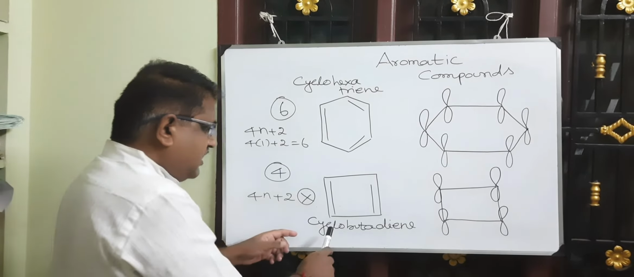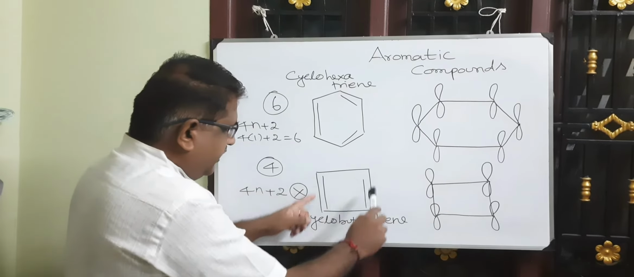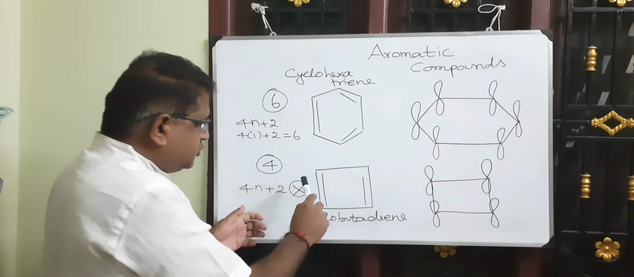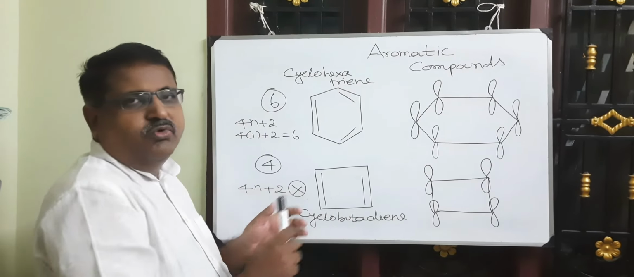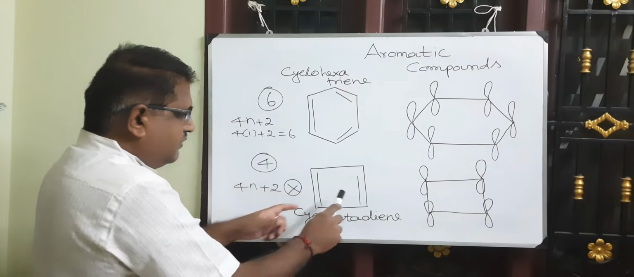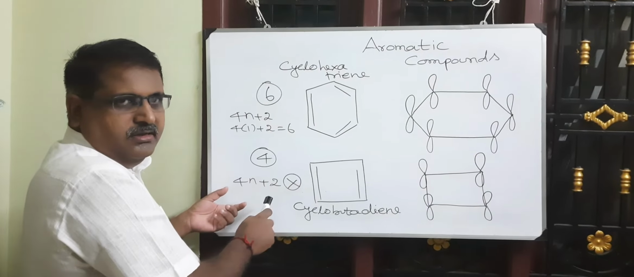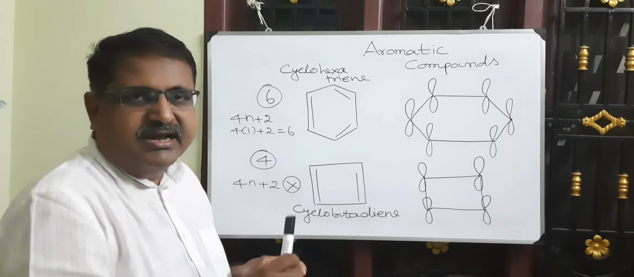Let us discuss cyclobutadiene. Cyclobutadiene is a cyclic compound and planar in nature. Each carbon ring atom has a p orbital, and these are parallel to one another, and it has 2 double bonds, so the number of pi electrons is 4. So it cannot fulfill the Hückel rule. So cyclobutadiene is not fulfilling the Hückel rule, so cyclobutadiene is not an aromatic compound.